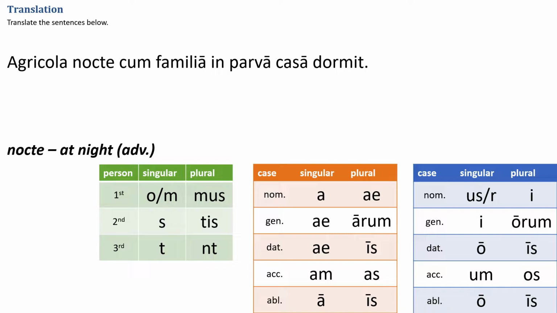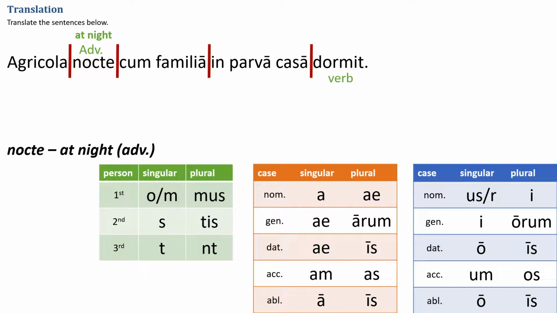Agricola nocte cum familia in parva casa dormit. Slice the sentence up. Nocte is an adverb given to us in the notes, and it means at night, so we can go ahead and label it. Then let's find our verb. Latin likes to save the verb for the end of the sentence or the end of the idea. Here it has done just that.